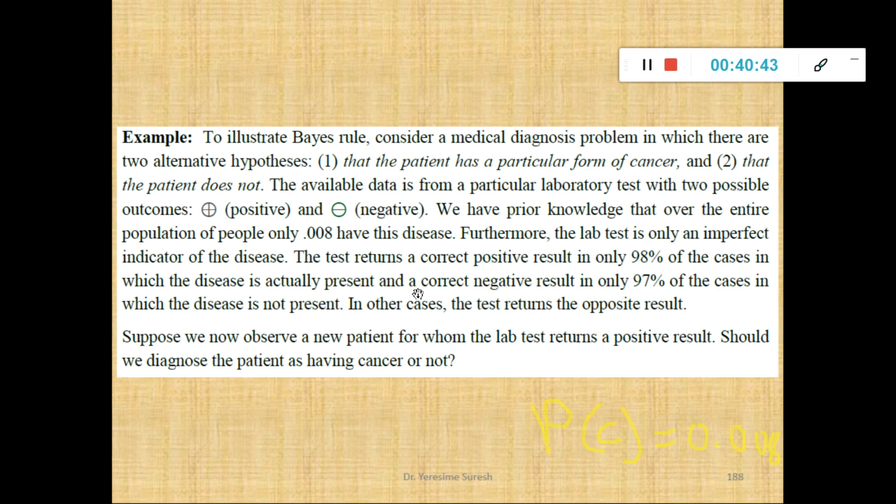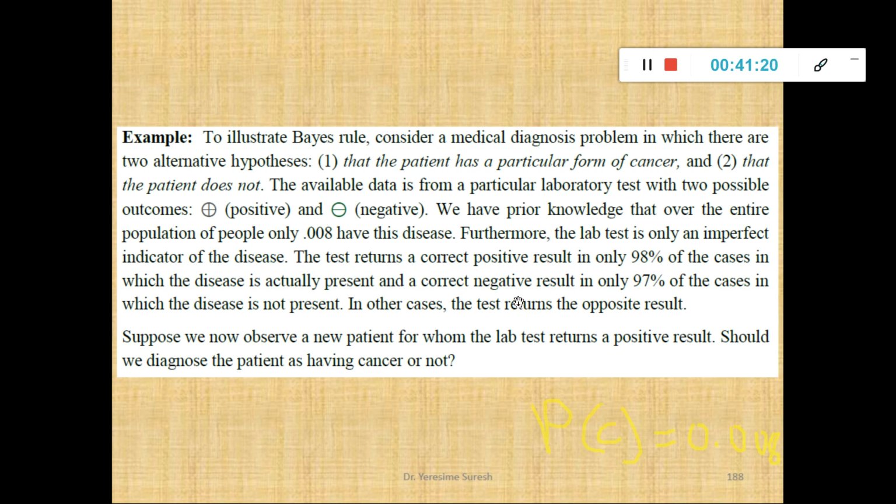The second sentence is a correct negative result. Understand the difference between correct positive and correct negative. If you can recollect the very first class of your classification, we discussed the confusion matrix. The confusion matrix spoke about true positive, true negative, false negative, false positive. That is what is given here. Correct positive result means if the reports are positive, then out of those 100 results, 98% will have positive instances, 2% will have negative instances.